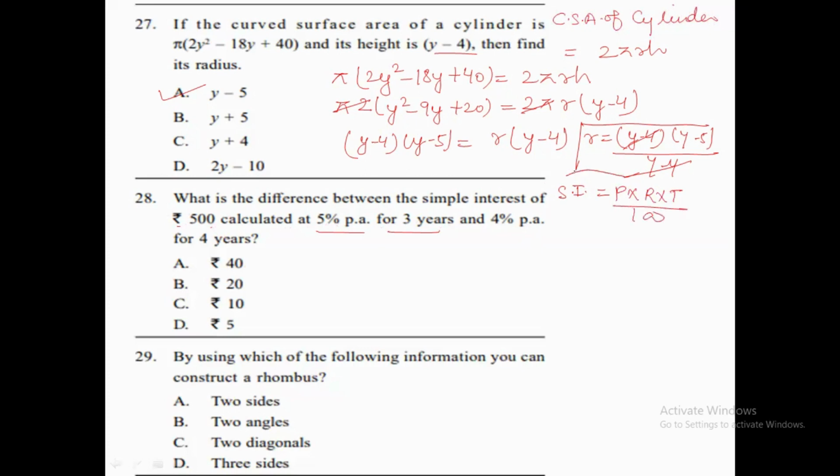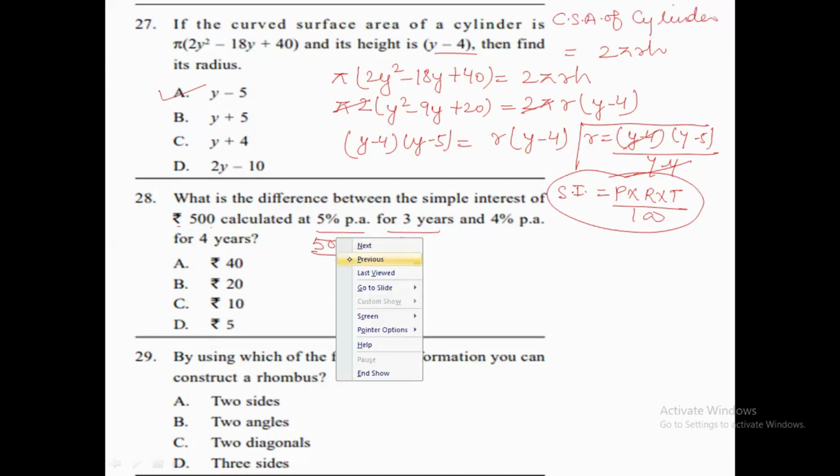This formula we need to apply in this question. So let's solve it. Here we are getting 5 5s are 25, 25 multiplied by 3 is 75.